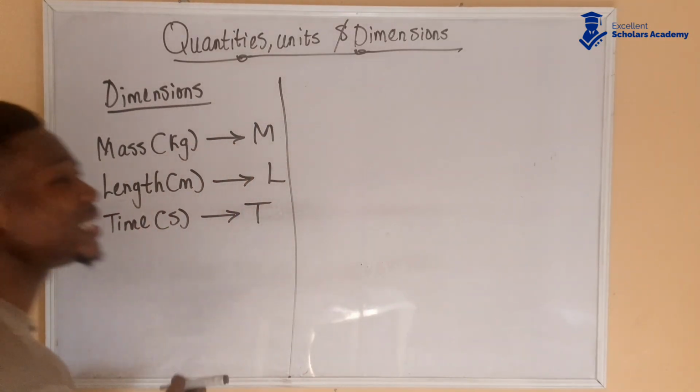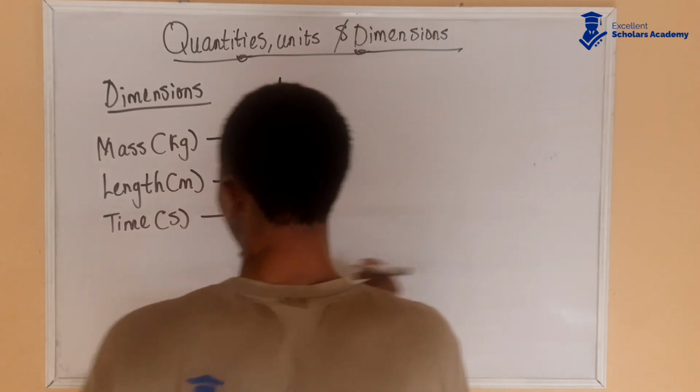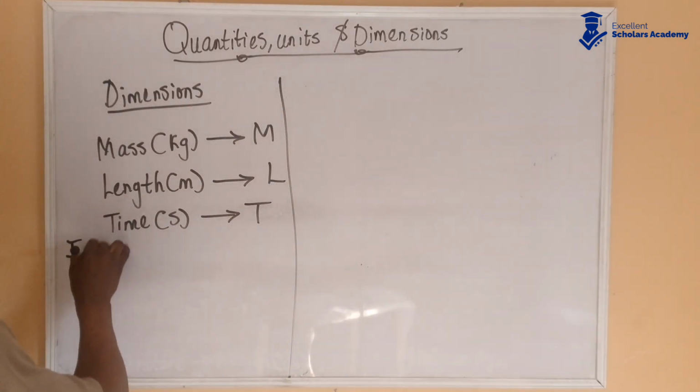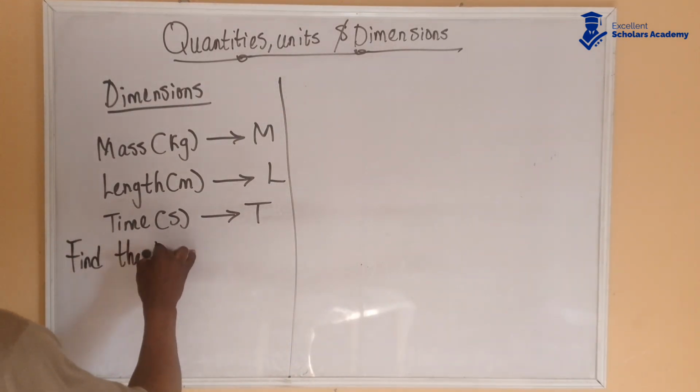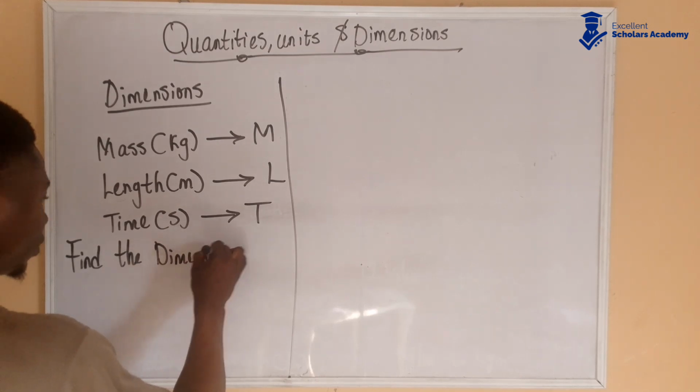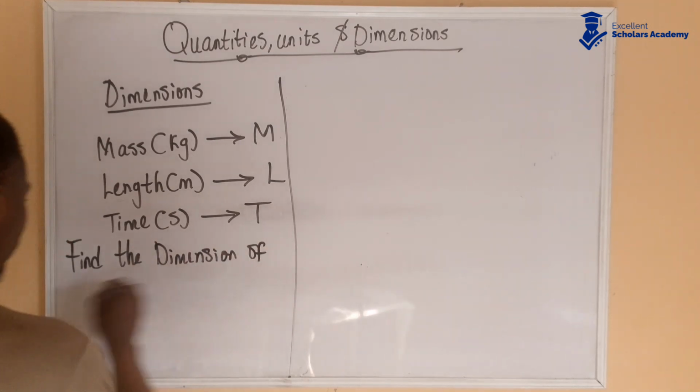Now let's get the dimension of the following quantities. Find the dimension of the following quantities.